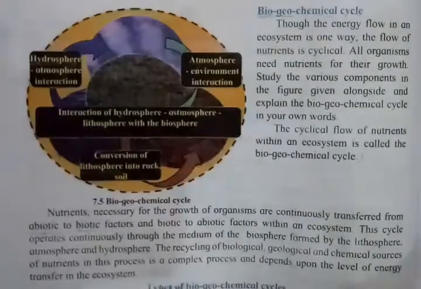So that's why it is said that nutrient goes on continuously from biotic to abiotic and abiotic to biotic factor in our ecosystem. As you all know, this cycle goes on continuously. It does not stop anywhere. It is a continuous cycle and it goes on through the medium of the biosphere.